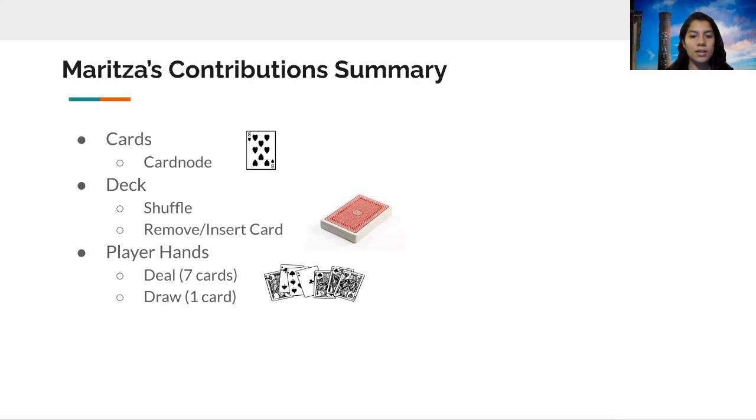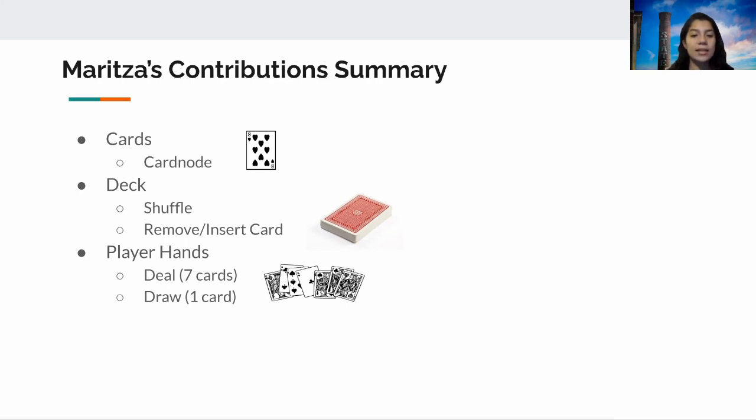To represent cards in our code, we have a class called CardNode with the number and suit of the card. We have a class called Deck that creates a singly linked list of card nodes. To shuffle a deck, the Deck class uses member functions createDeck to create a list of 52 cards and removes and inserts random cards onto the top of the deck.